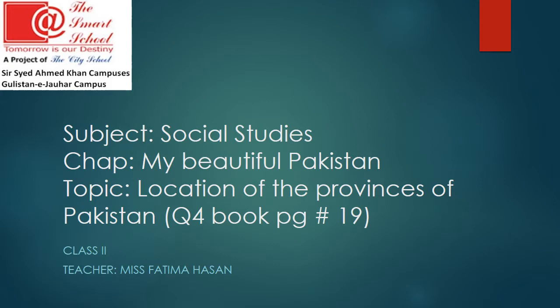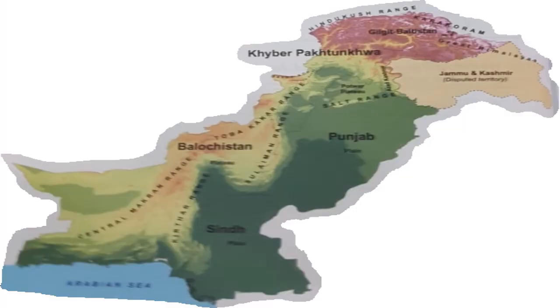So students, in our previous lessons we have discussed the 4 provinces of Pakistan, and we have learned the names of the 4 provinces and also about their different cultures and the capital city of each province. Now we are going to learn the location of these provinces on the map of Pakistan. So students, first of all, let's learn about the map of Pakistan, the different parts and the provinces on it.